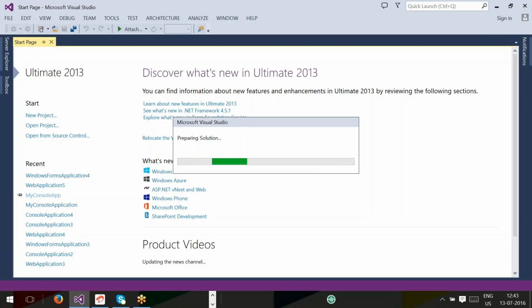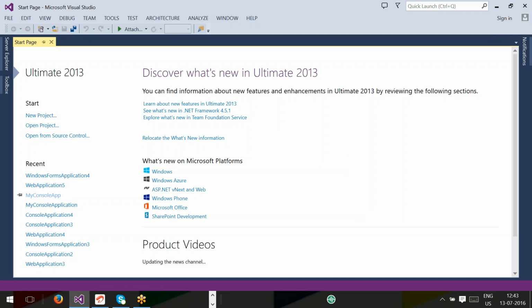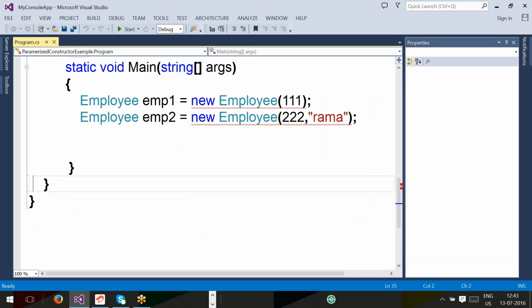So write line is a static method and clear is an instance method. That's why a static method you access with the help of the class name, and an instance method you access with the help of an object. Why are you calling an instance method with the help of an object?